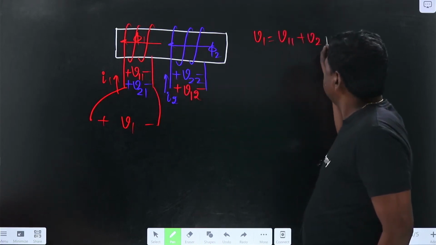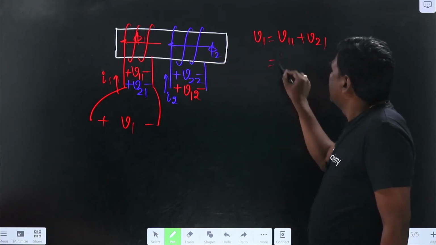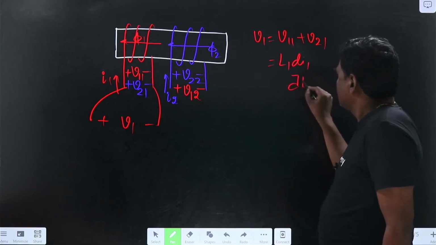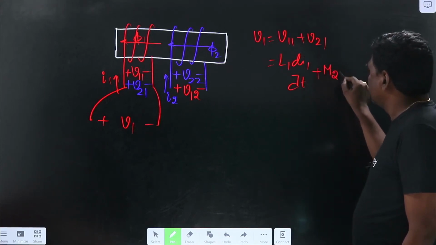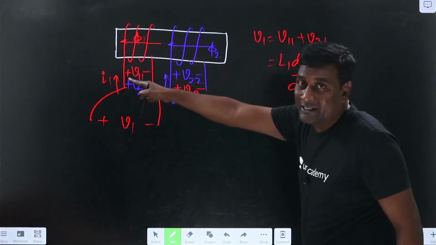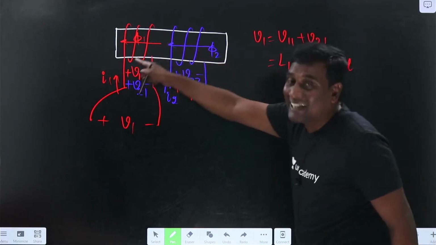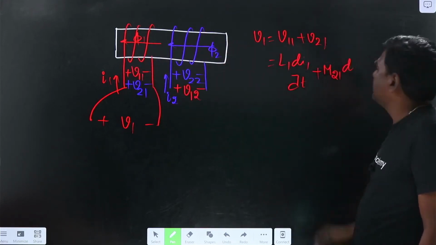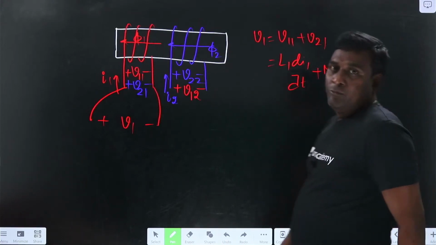plus V21. So the equation is going to be V11, the self component, is L1 di1 by dt, plus M, because of 2 induced voltage in 1, into di2 by dt. Because of pi 2 there is induced voltage here, and that pi 2 component means out of the total pi 2, some component of pi 2 is interacting with this, and that particular portion of pi 2 will be produced by I2. So di2, because of I2, happening in the first coil.